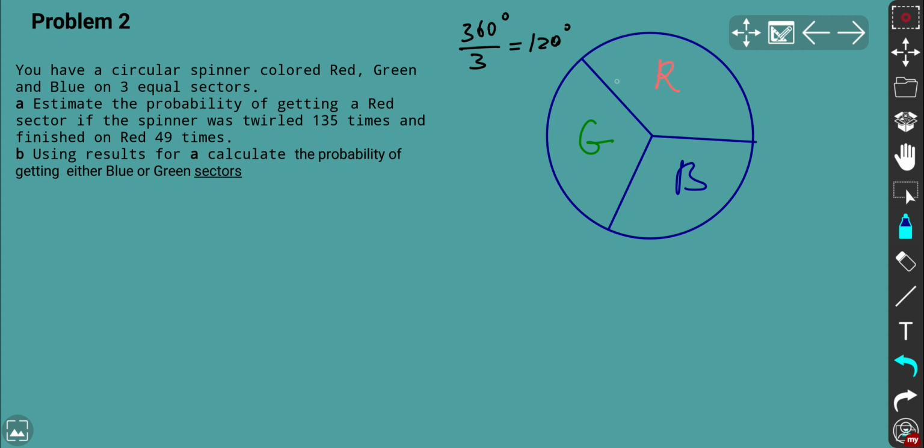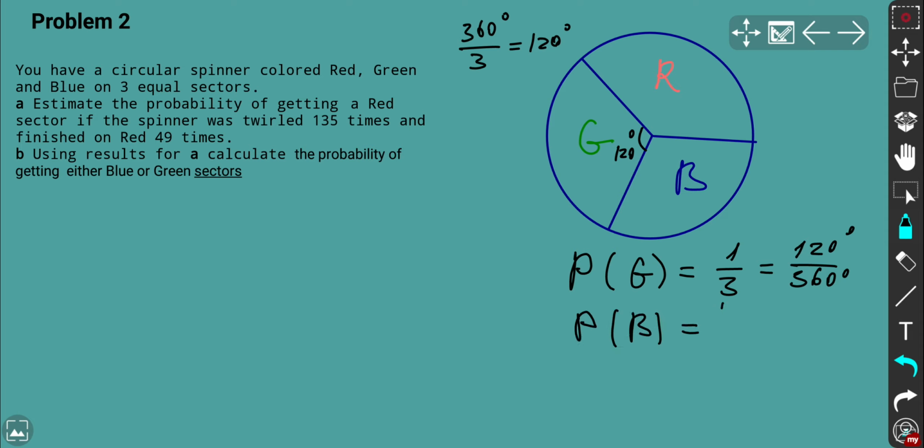Okay, so that's the ideal. And if you want to estimate the ideal probability, the probability of getting the green sector according to the angle 120 degrees, and because there are 3 equal sectors, it's going to be 1 over 3. Or if you want, you can calculate it as 120 degrees over 360. You will come to 1 over 3 anyway. The probability for the blue one is the same, and the probability for the red one is also the same, 1 over 3.